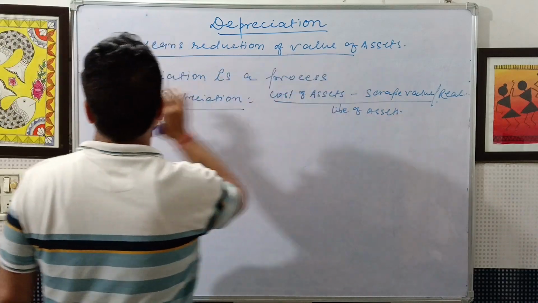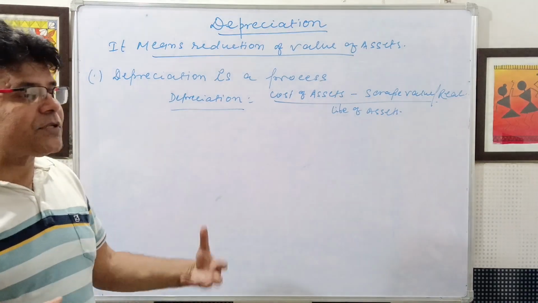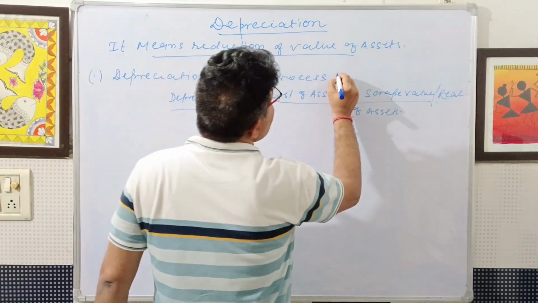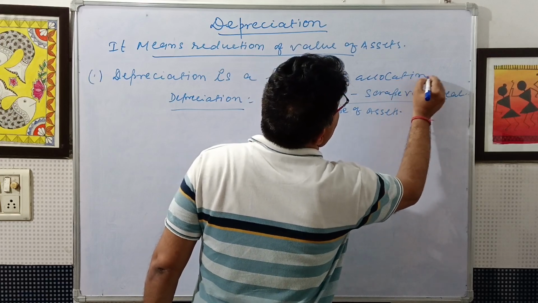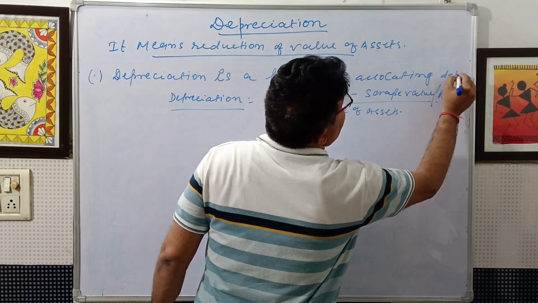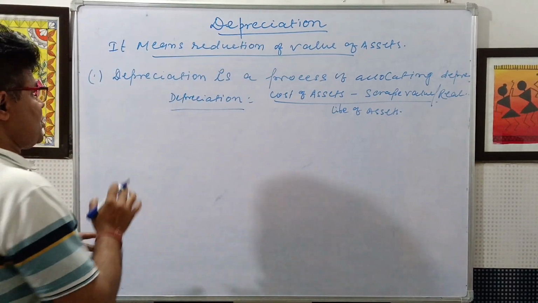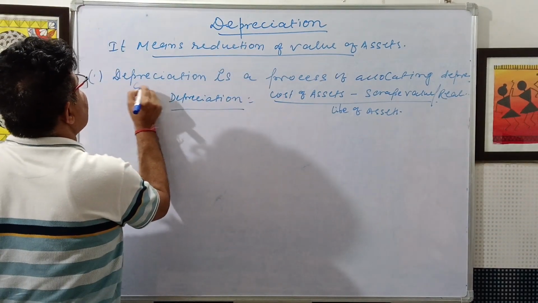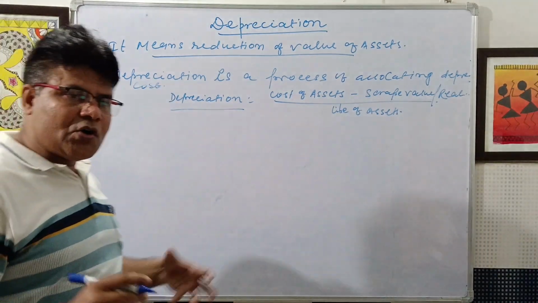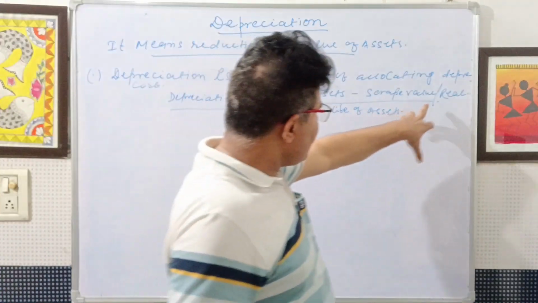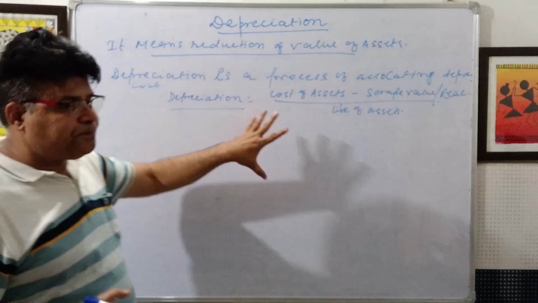What are the characteristics? Number one: depreciation is a process of allocating depreciable cost. So depreciation equals cost of assets minus scrap value, or residual value, divided by life of assets. So that is the first one.